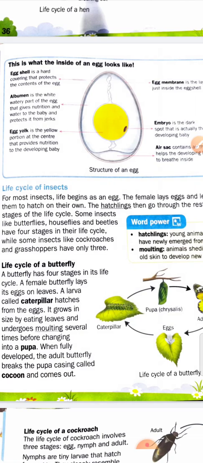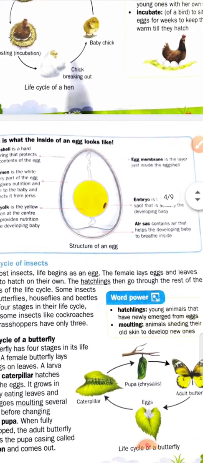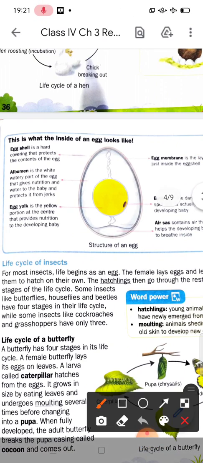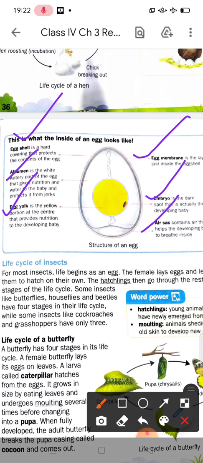First is the eggshell, then egg membrane, then albumin, egg yolk, embryo and air sac. So we will discuss one by one.